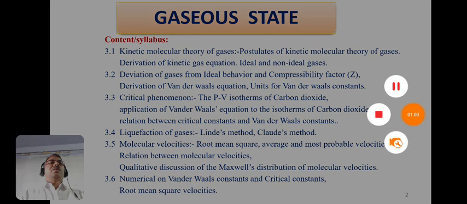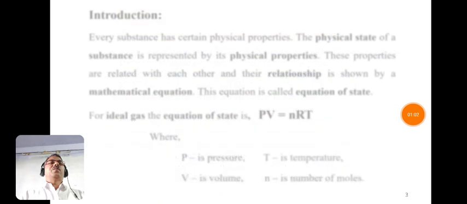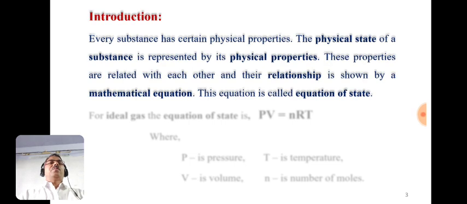So let us see the introductory part of this unit. We know that every substance has certain physical properties, and the physical state of a substance is represented by its physical properties. These physical properties are related with each other, and the relationship is shown by a mathematical equation which is known as equation of state.